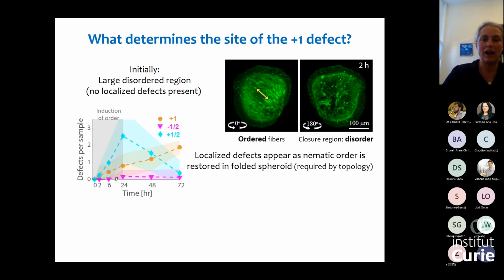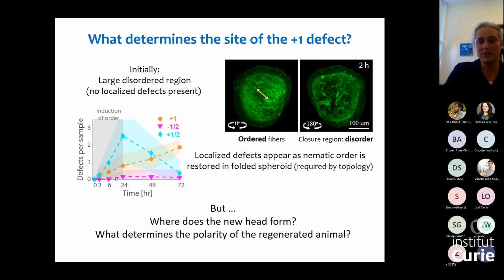I showed you that initially in the spheroid, half of the spheroid is organized, half is disordered, and the defect will appear in this disordered region. But where in this disordered region can we say the +1 defect will form, associated with where the new head of the animal will form, and what determines the polarity, the body axis of the regenerating animal?